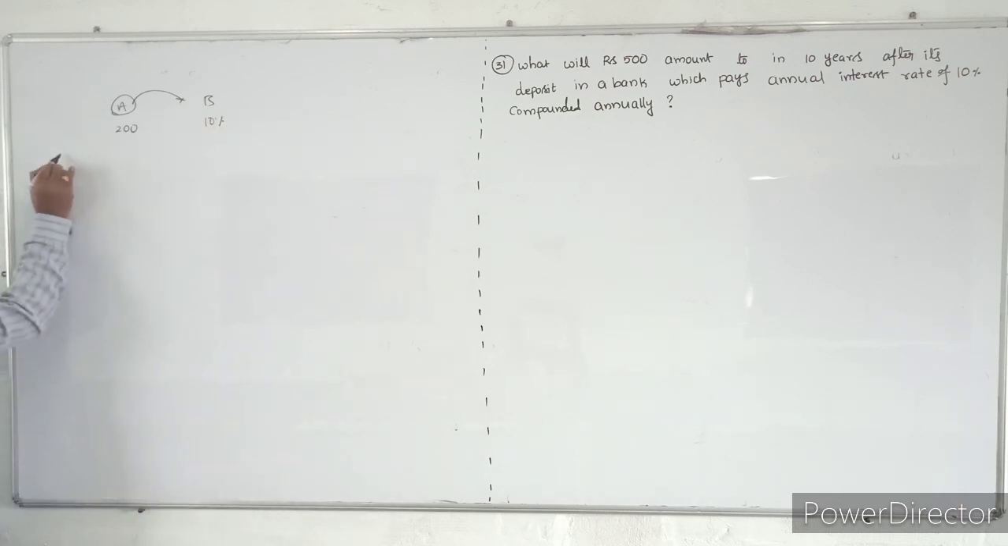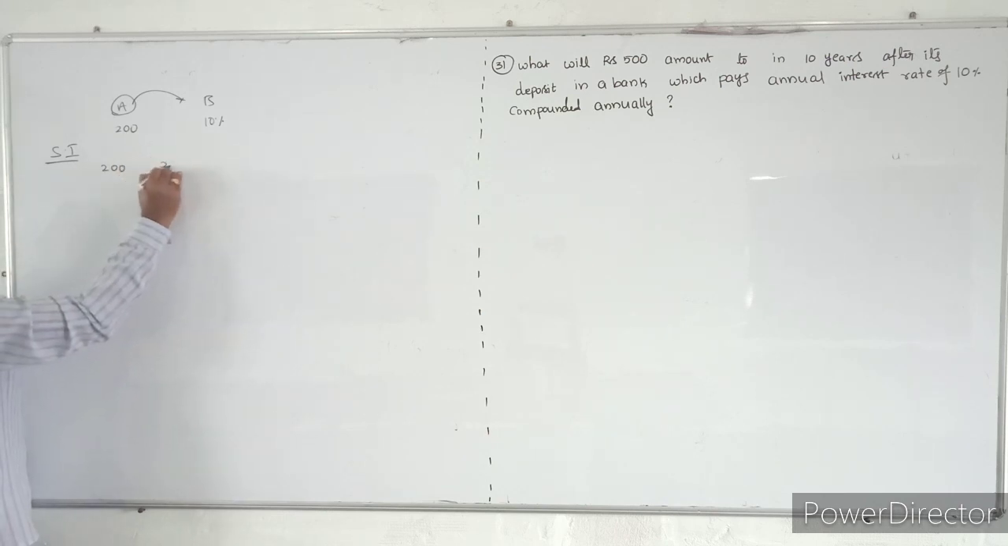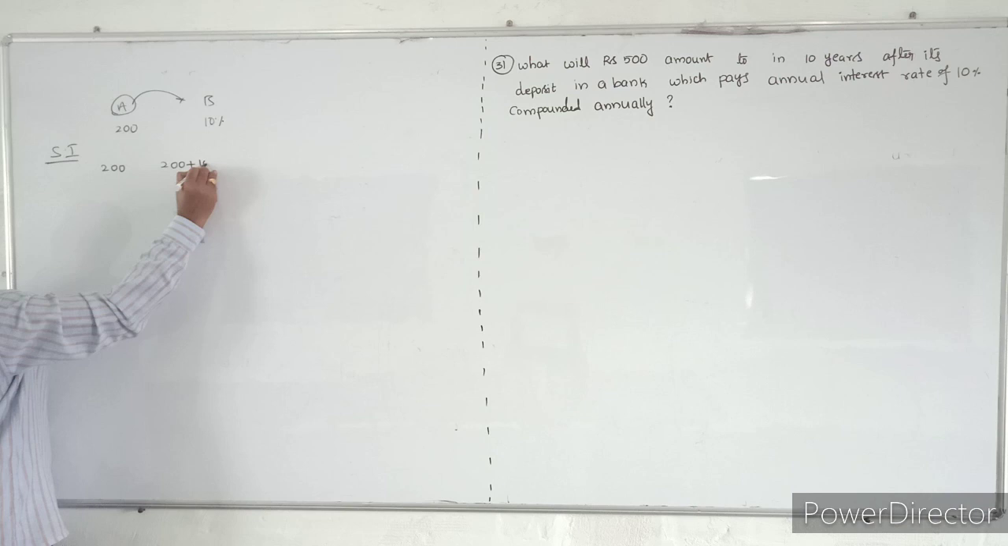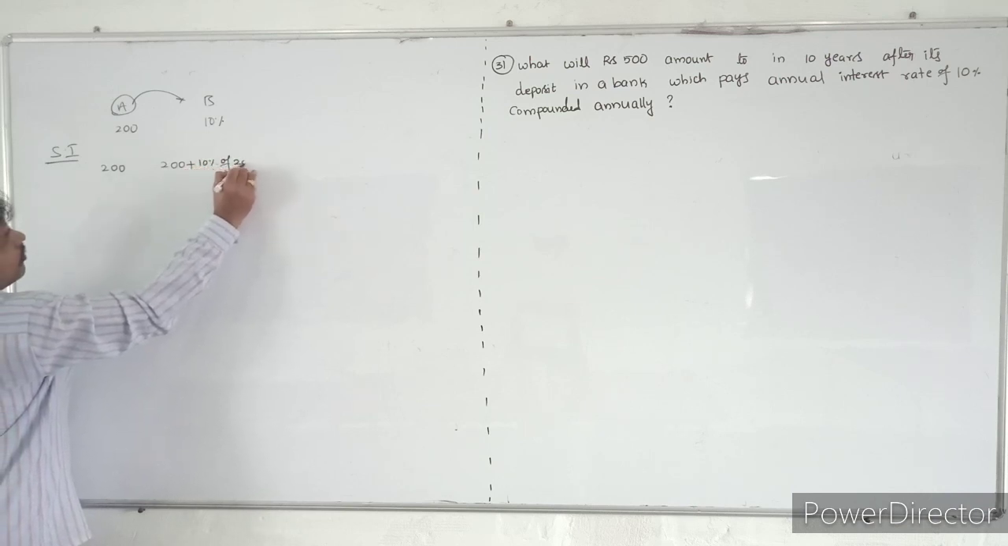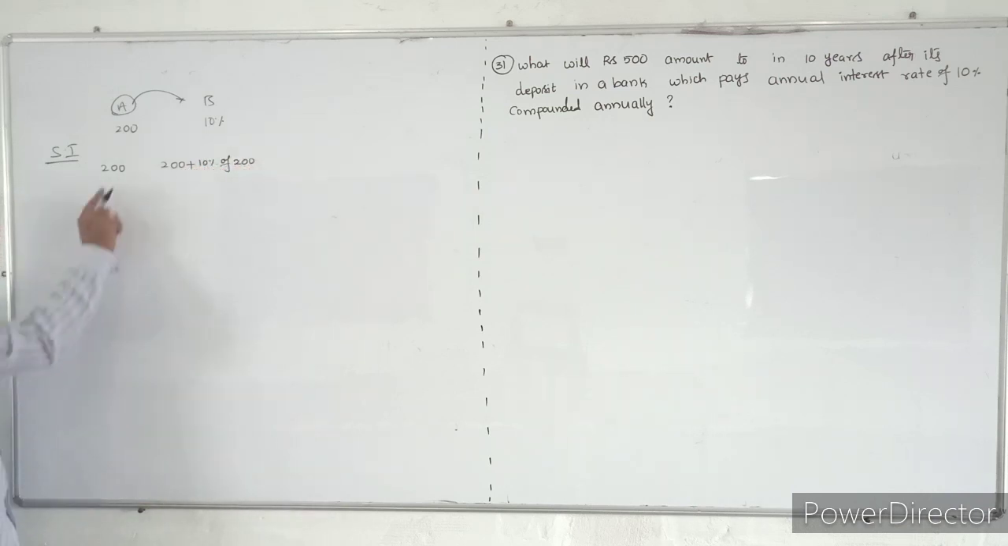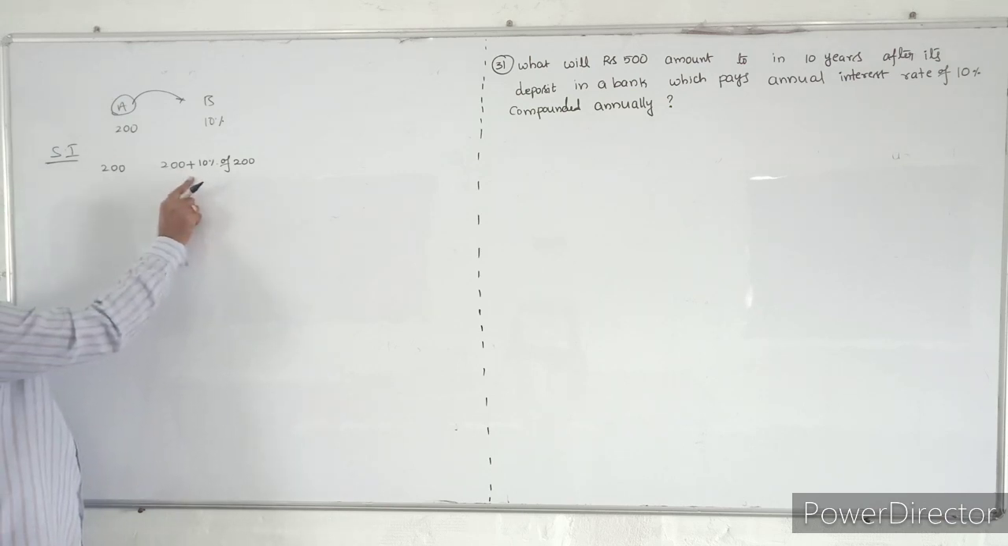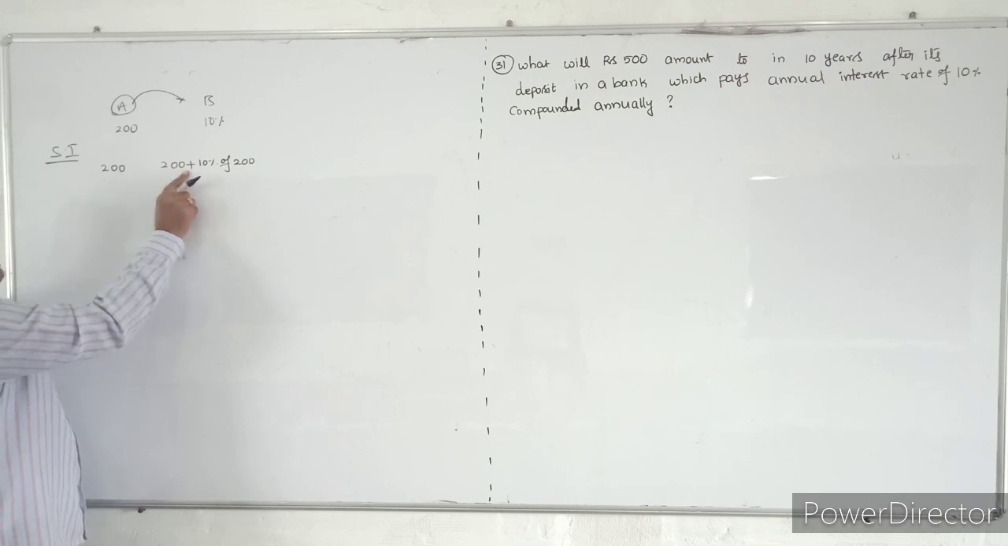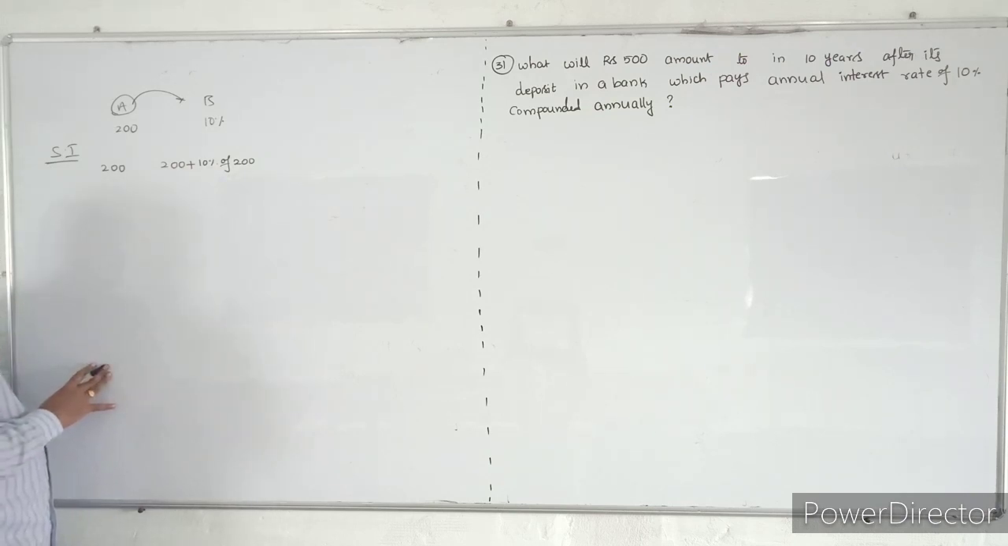So what is the meaning of simple interest? Simple interest is nothing but, so how to calculate this is: at the beginning it is 200, okay. In the second year you have to get 200 plus 10% of 200. So in the beginning they have given 200, and at the end of the first year they have to pay 200 plus 10% of 200.